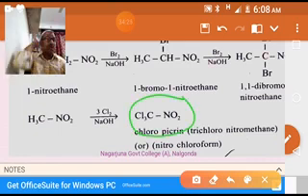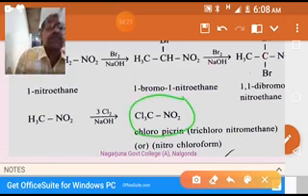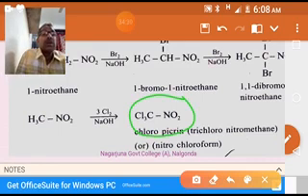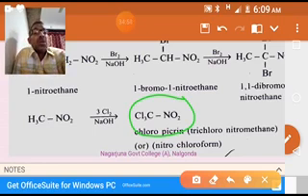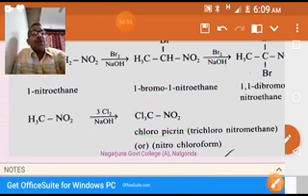This is called trichloronitromethane, also called chloropicrin. The common name of this compound is chloropicrin, that is, 1,1,1-trichloronitromethane. So this is halogenation. Okay, we'll go to the next slide.